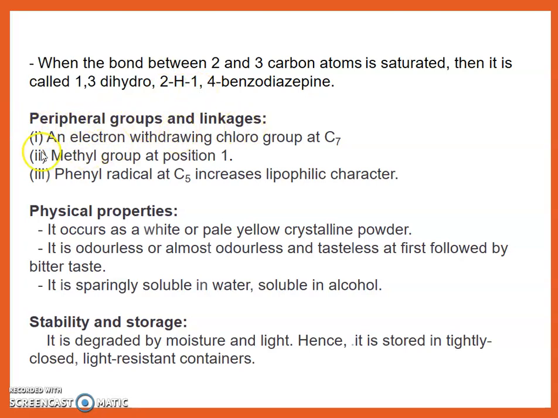Peripheral group and linkage: an electron withdrawing chloro group is present at C7 position. A methyl group is present at 1 position, and a phenyl radical at C5 position, which increases lipophilic character. Physical property: it occurs as white or pale yellow crystalline powder. It is almost odorless and tasteless at first, followed by a bitter taste. It is sparingly soluble in water and soluble in alcohol. Stability and storage: it is degraded by moisture and light, hence it is stored in a tightly closed light resistant container.